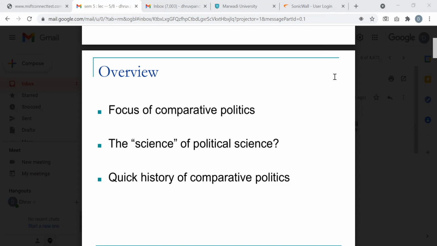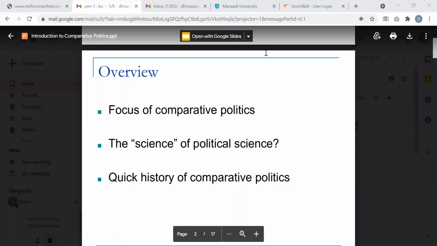You can relax. As she just read out: focus of comparative politics, science of comparative politics, and a quick history of comparative politics. These are the three things as she just read out. Anand, I was calling you out, you didn't respond. I don't know if you are there or able to listen to me. Unmute yourself if you are there, please.